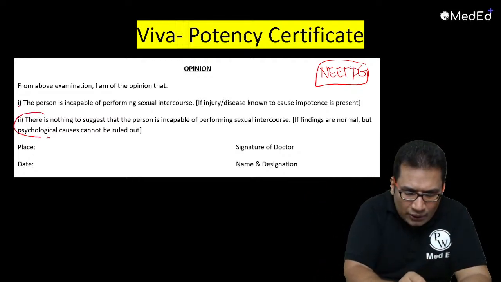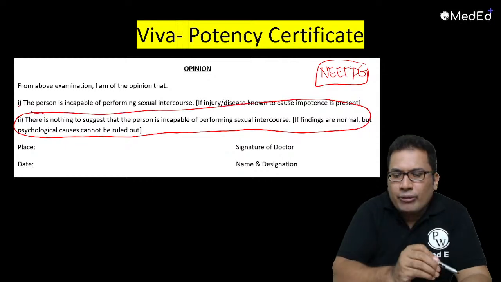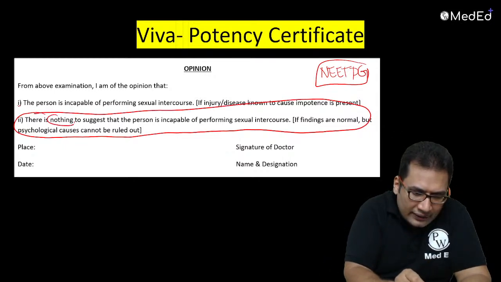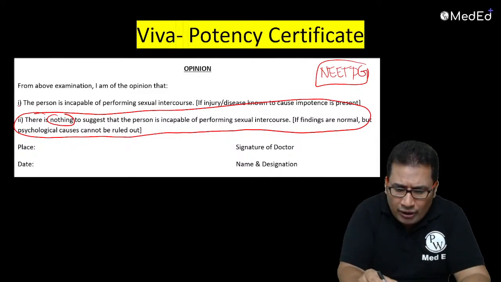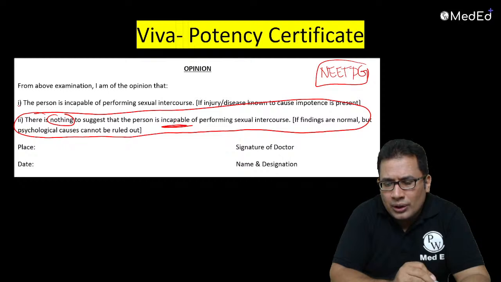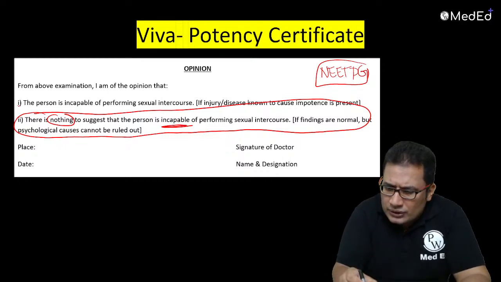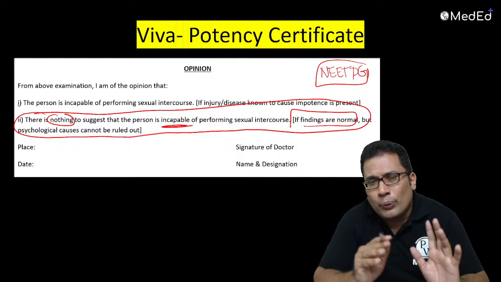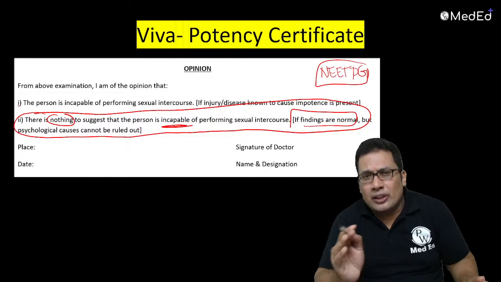There is nothing to suggest that the person is incapable of performing sexual intercourse. Double negative here: one is the nothing, and the other is incapable. If all the physical findings are normal, then usually we give the report: there is nothing to suggest that the person is incapable of performing sexual intercourse.